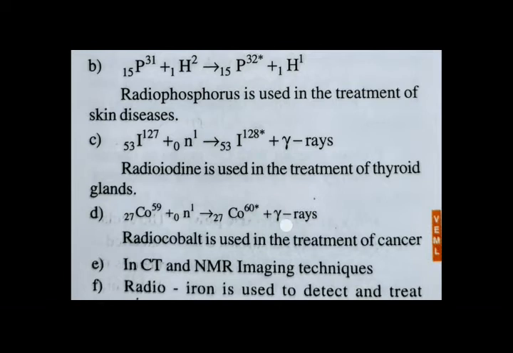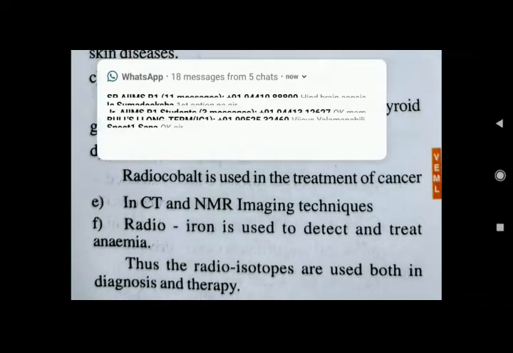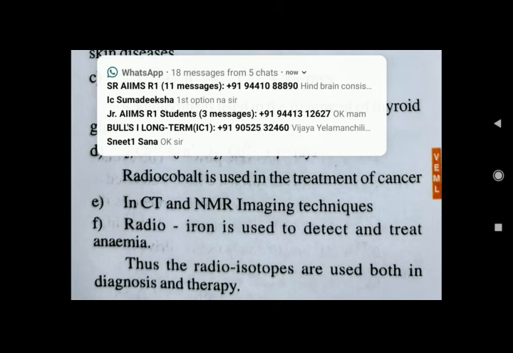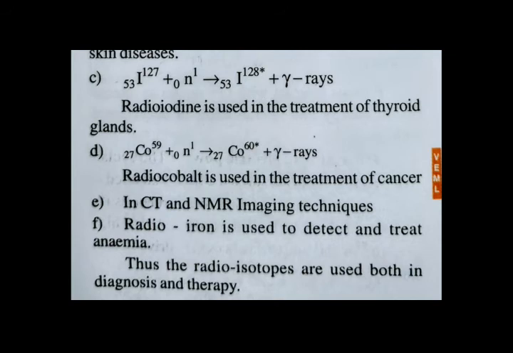And some medical scans like CT scan and NMR are taken by using radioisotopes. What does CT scan mean? Computerized tomography. And what does NMR mean? Nuclear magnetic resonance. These two scans they use in medical applications. Radioiron is used to detect anemia, or again the same thing is used to treat anemia patients also. Anemia means blood disorders.